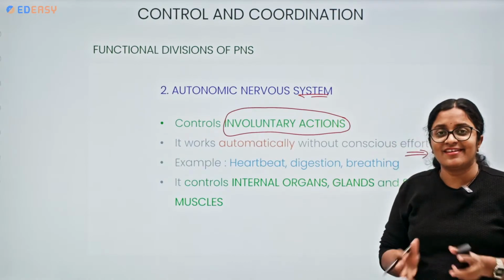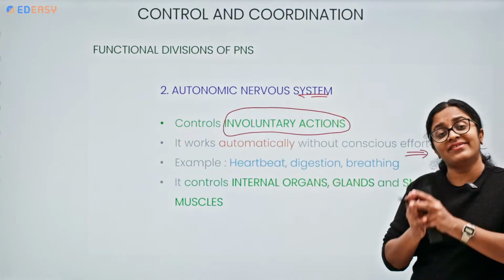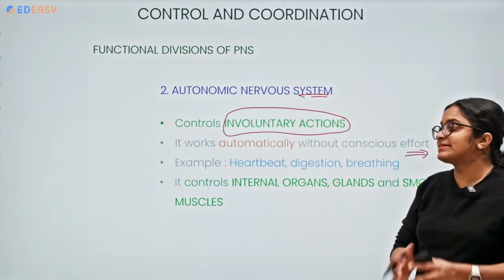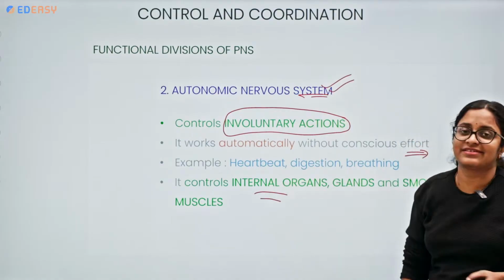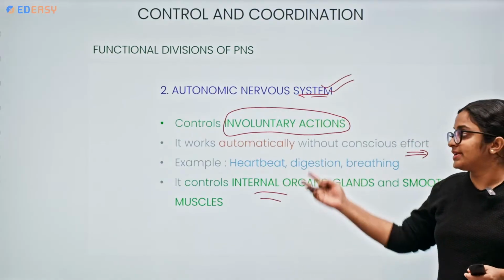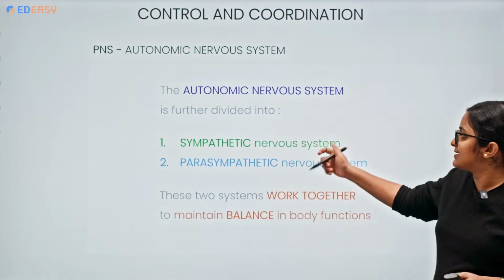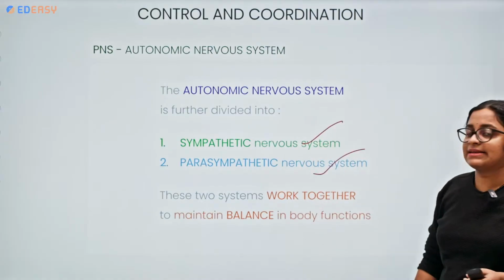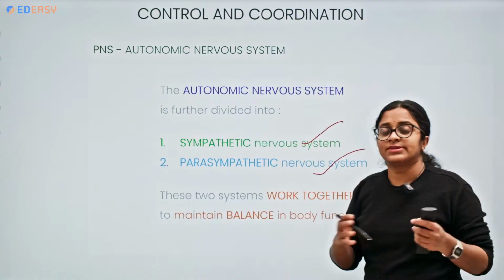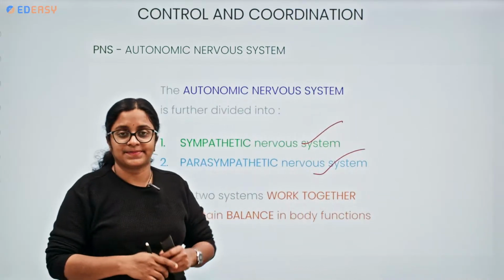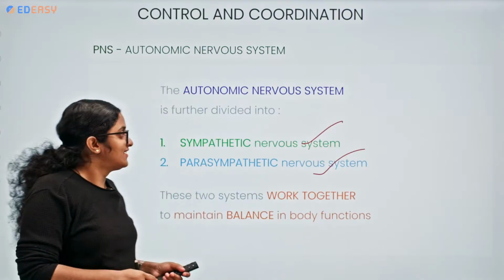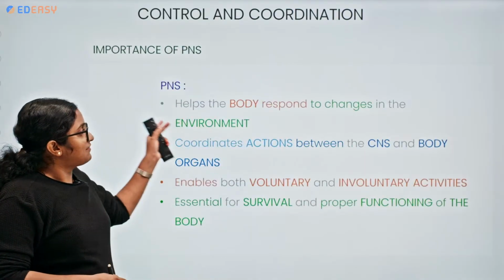All the internal organs and glands, and even some muscles, are under the control of this autonomic nervous system. It is of two categories, sympathetic and parasympathetic. They work together so that there is a maintenance of balance within our body. Got it, everyone?